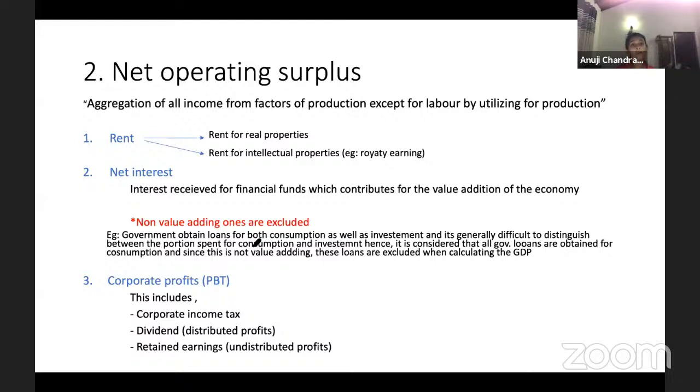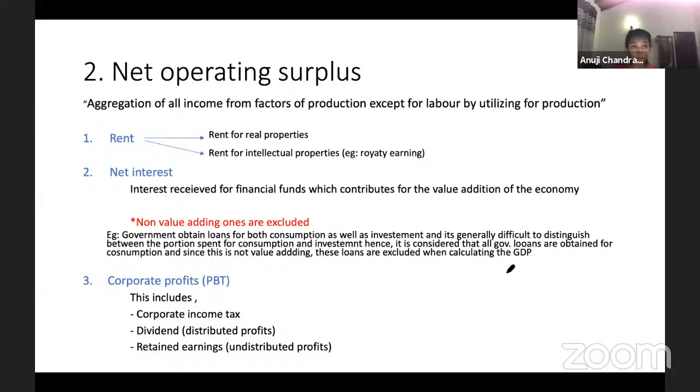So basically, for most of the loans that the government takes, it is very difficult to classify which portion is for consumption and which portion is for investment. So we generally say government loans are taken for consumption, because it's difficult to distinguish. But private loans, of course, you can distinguish. Because of that, guys, we do not include.